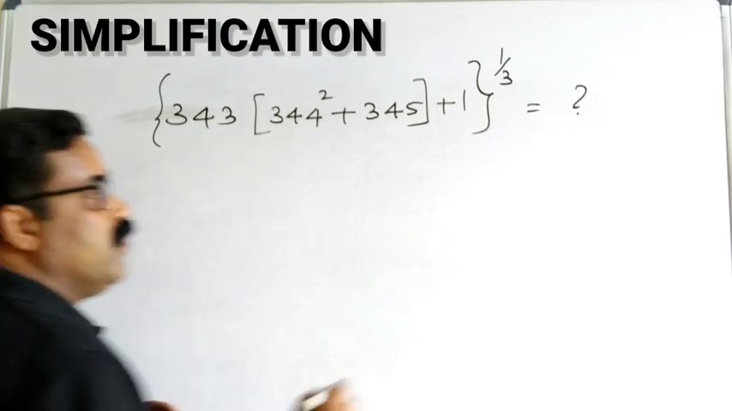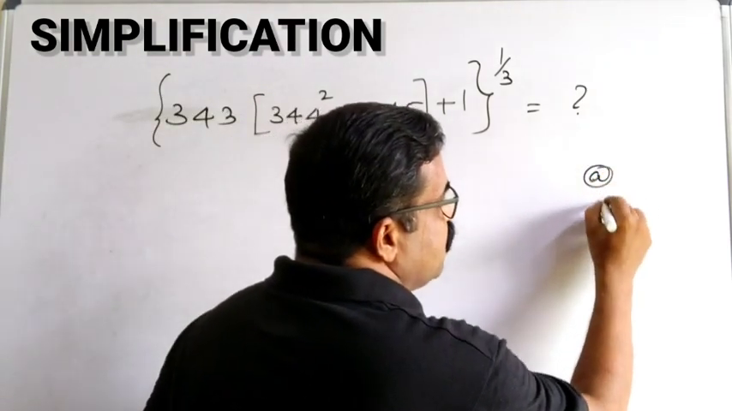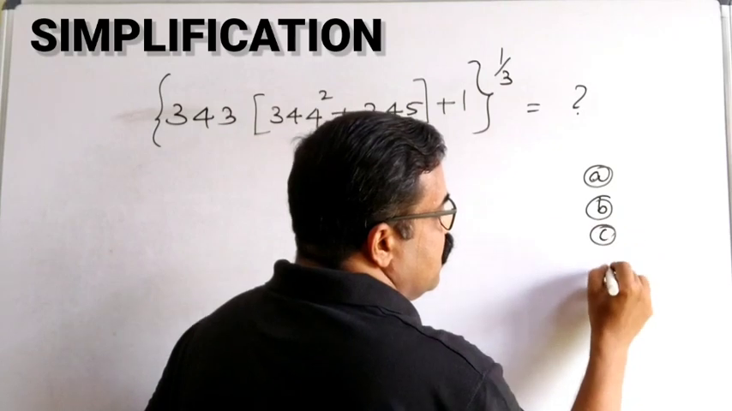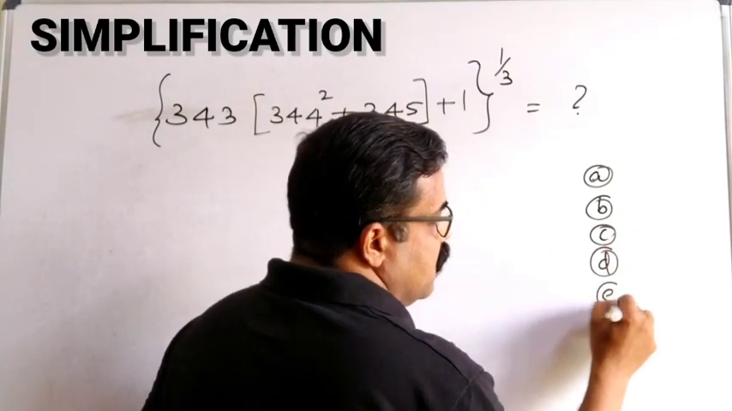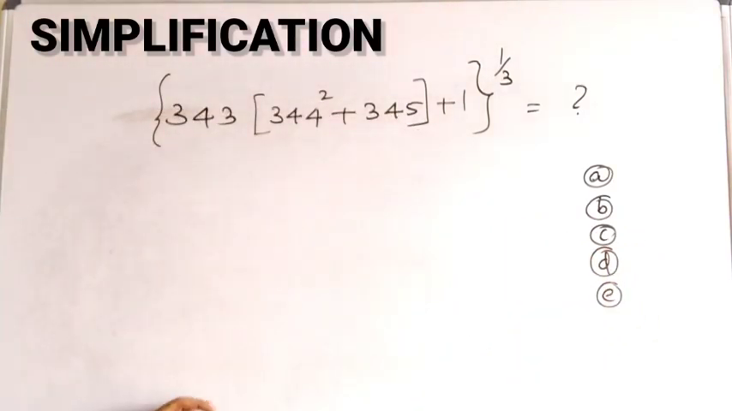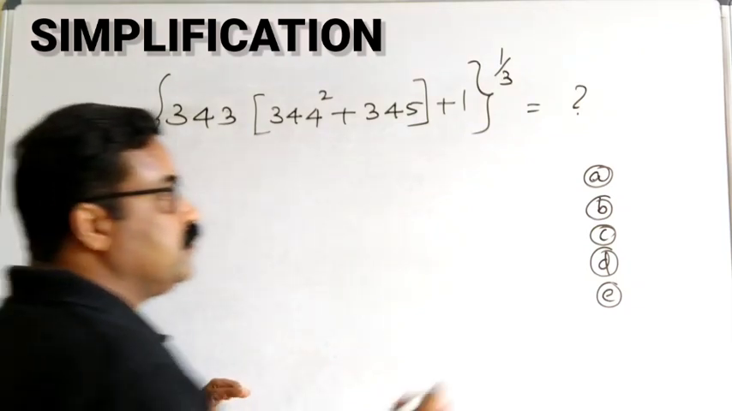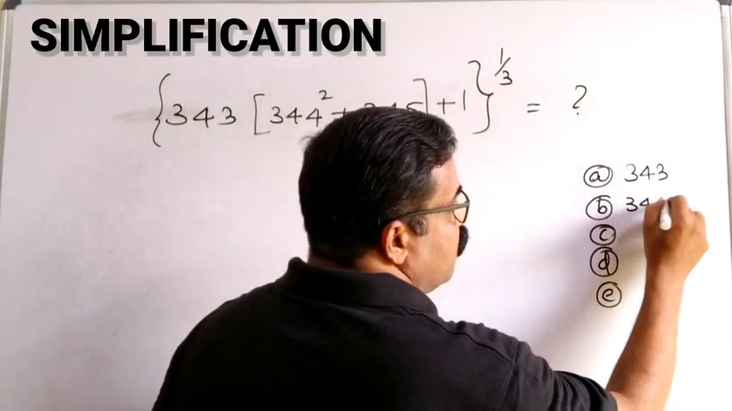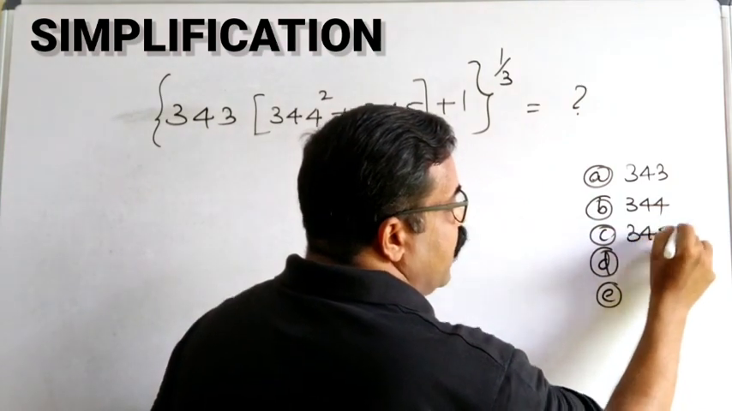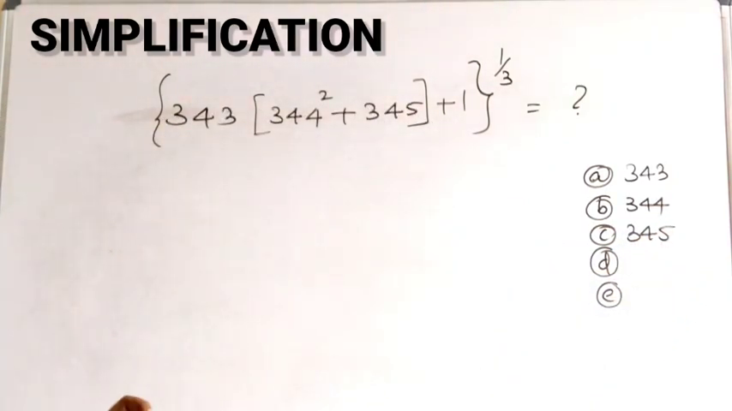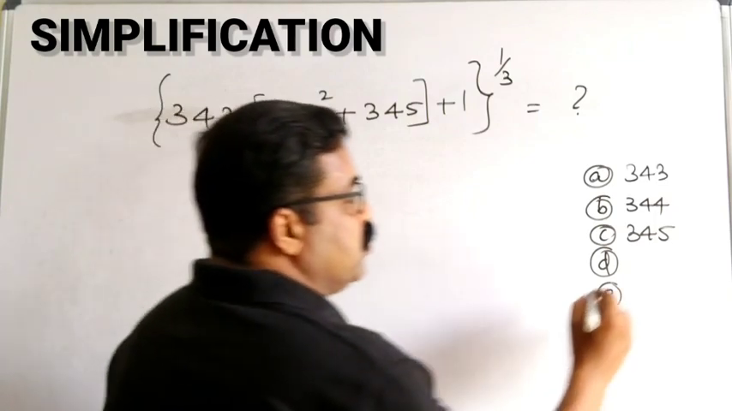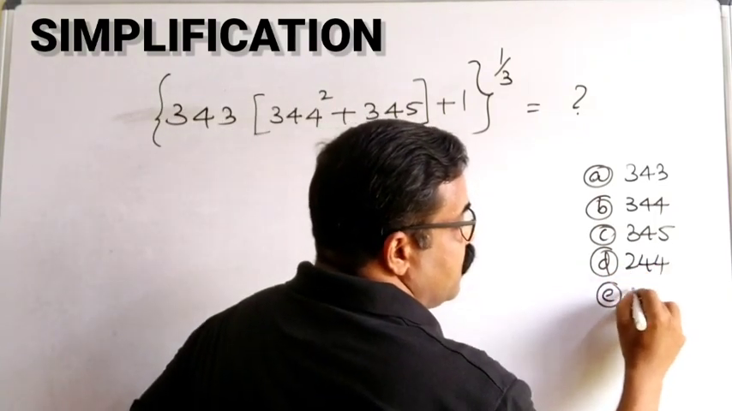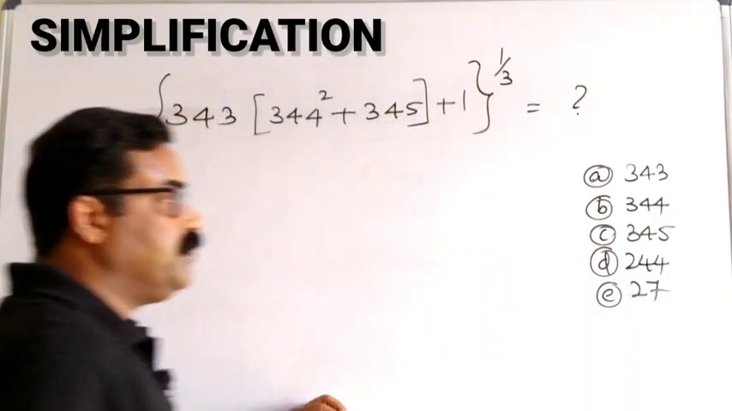4 options are also given. Let me write the options. What are the options given? 343, 344, 345, 244 and 27.